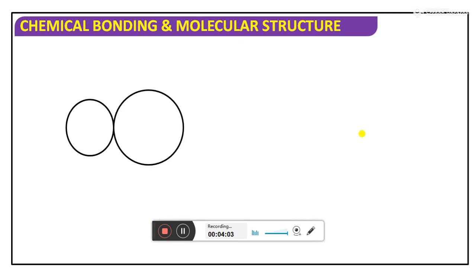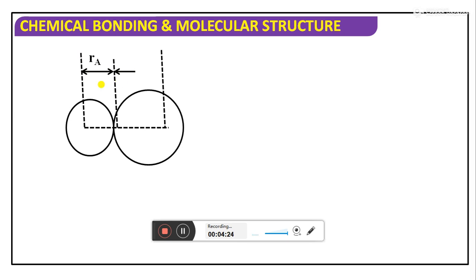You can see here two atoms. The distance between the nuclei of the two atoms, from here to here, the total distance is called the bond length. Atomic radius, as all students know, is the distance from this part to this part. This one is also called atomic radius. Ra plus Rb in total is called the bond length.